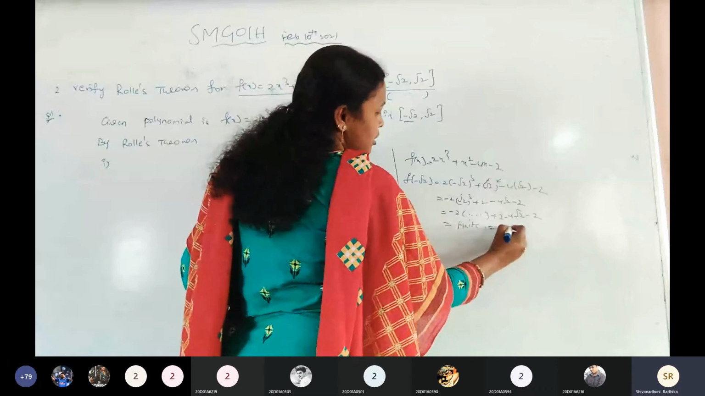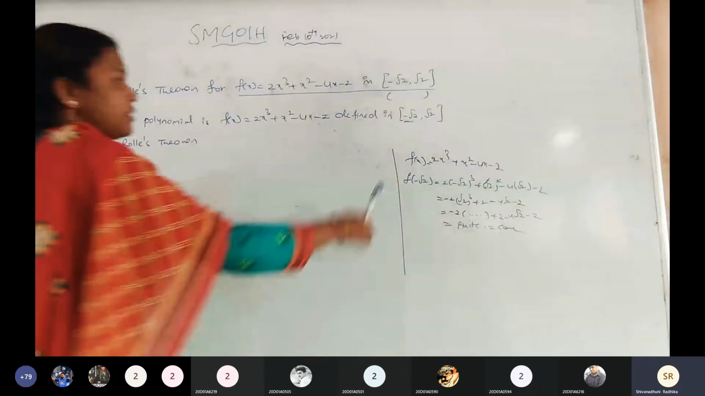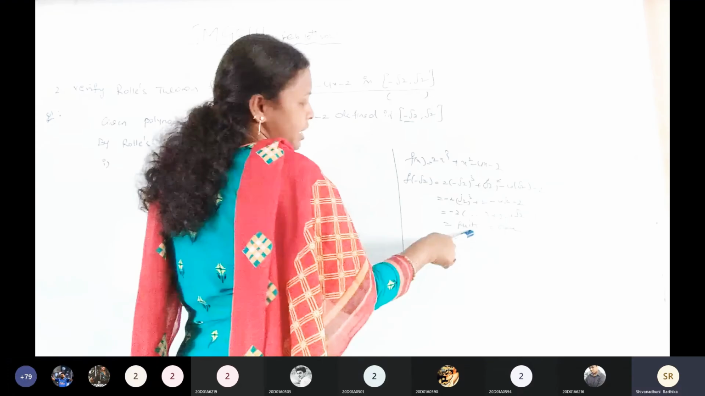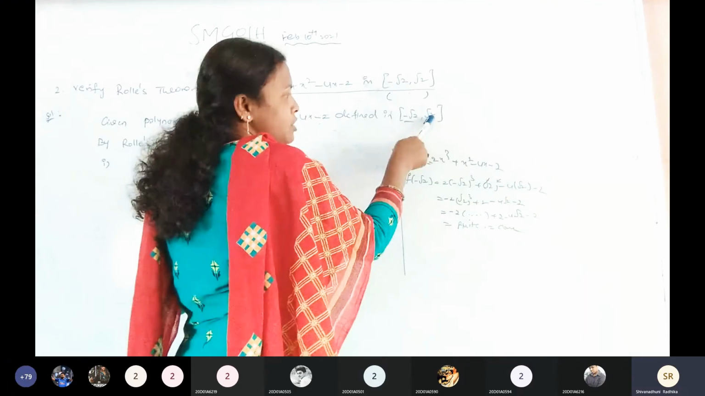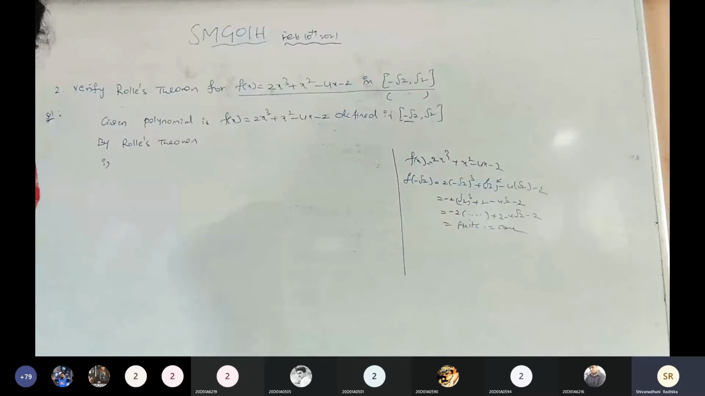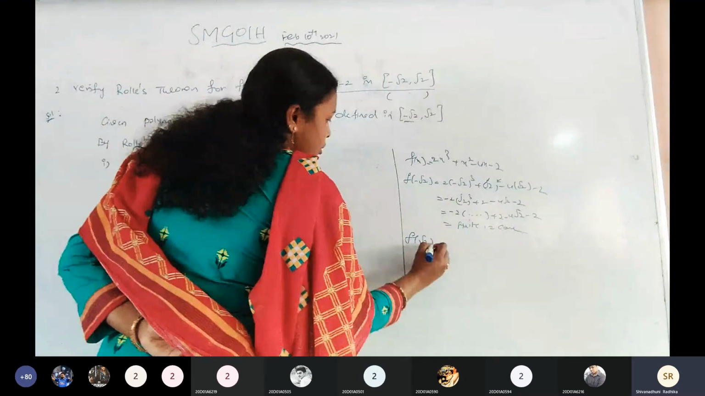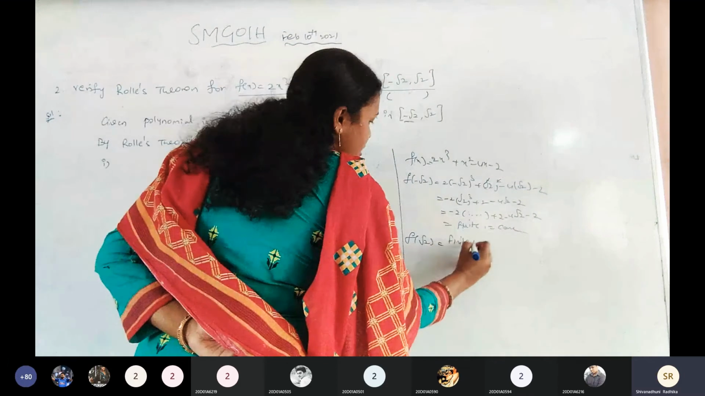Now this is continuous for all values. When we substitute minus root 2, we get a finite value. Again, we substitute root 2, and that is also a finite value. So for f of root 2, we also get a finite result.